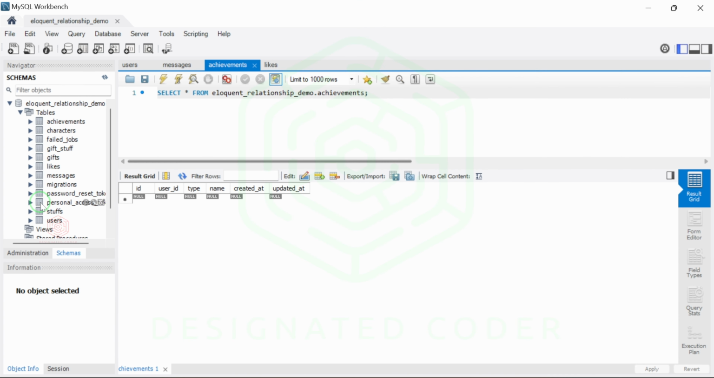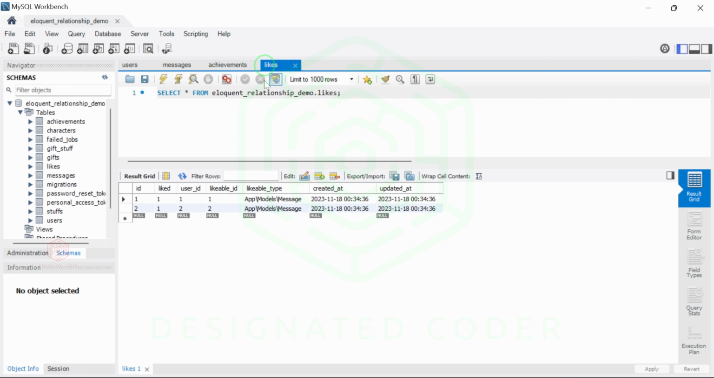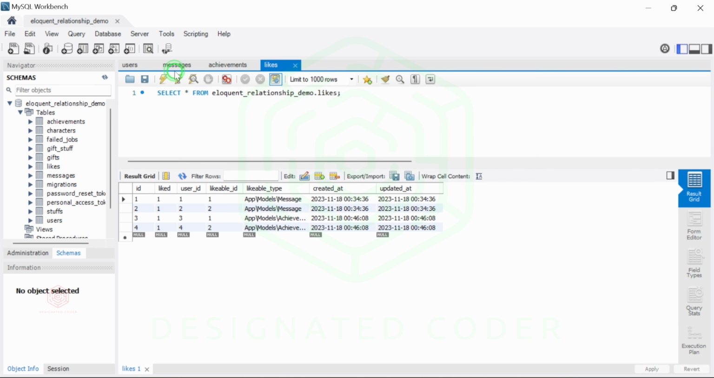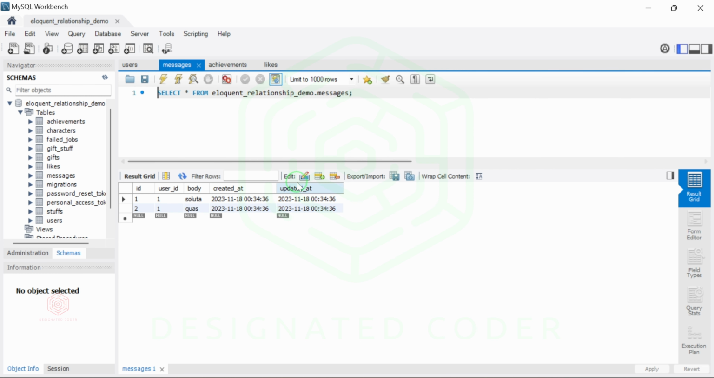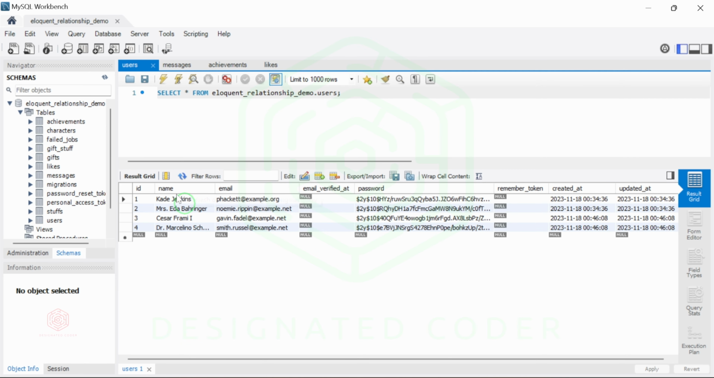If we check the database, we can go ahead and refresh this one. And as you can see, we have user ID of 3. The likes now, if we refresh it, same thing. We have liked, everything was turned to true. And then we have 4 different users. We have 2 sets of message likes. We have 2 sets of achievement likes. And we didn't create any of these, so that should be good. That should be good because we created 2 other users.